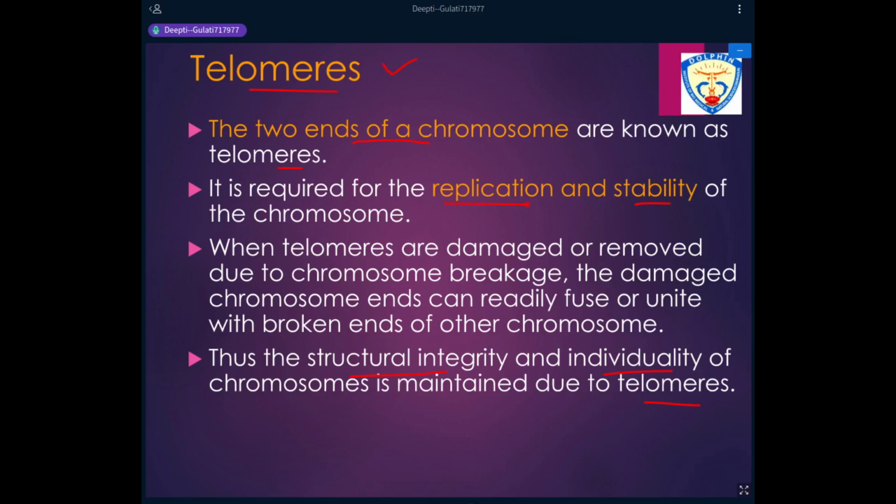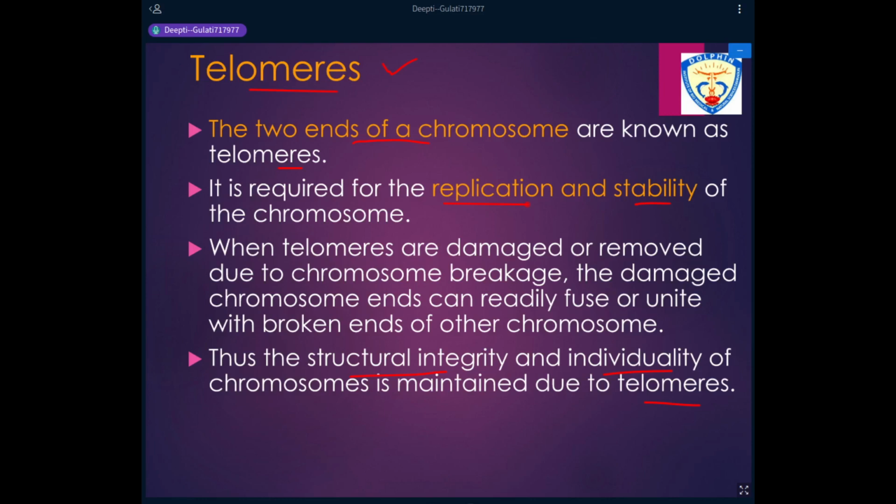So when replication process takes place on the lagging strand, the replication is not completed. And the reason for that is that on the lagging strand, after every particular distance, a RNA primer has to be added. So this RNA primer, that is then extended into fragments which are known as Okazaki fragments.